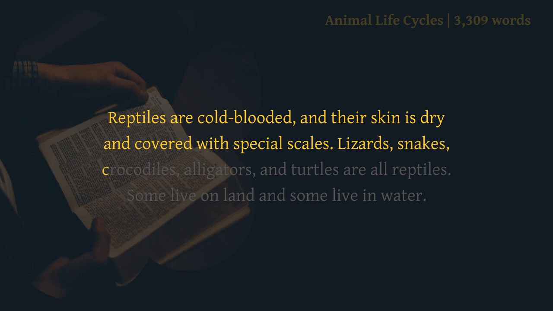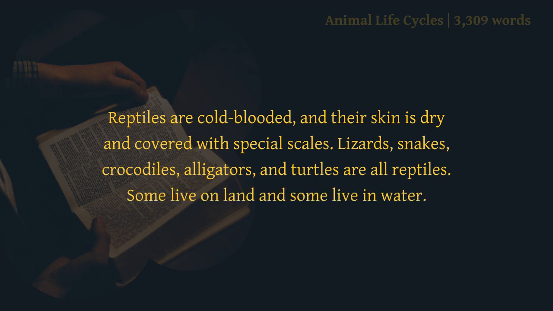Chapter 6. Reptiles. Reptiles are cold-blooded, and their skin is dry and covered with special scales. Lizards, snakes, crocodiles, alligators, and turtles are all reptiles. Some live on land and some live in water.